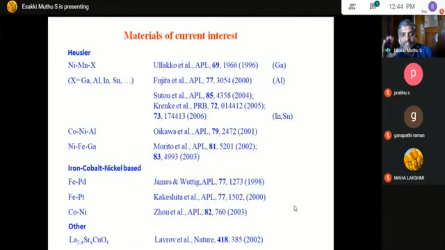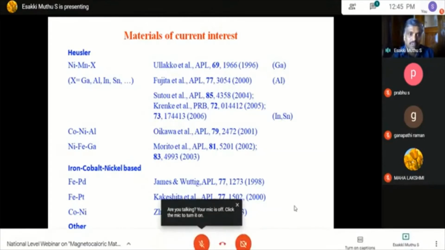And now we will see what are the materials used for magnetic refrigeration. Once you take gas refrigeration, suddenly we can say it is a chlorofluorocarbon. But when you come to magnetic refrigeration, there are a lot of materials which can have a ferromagnetic nature at room temperature, and among them, which is most cost effective and can give more efficiency.